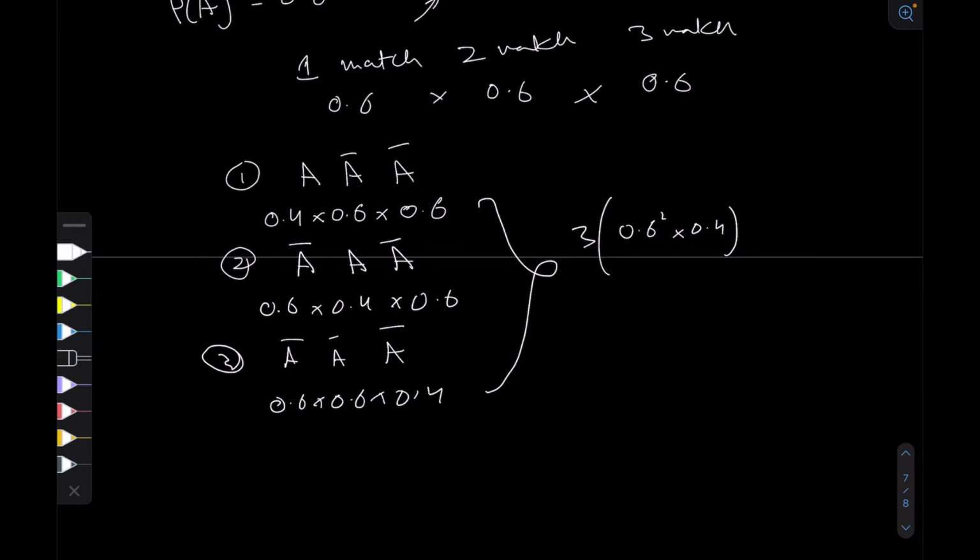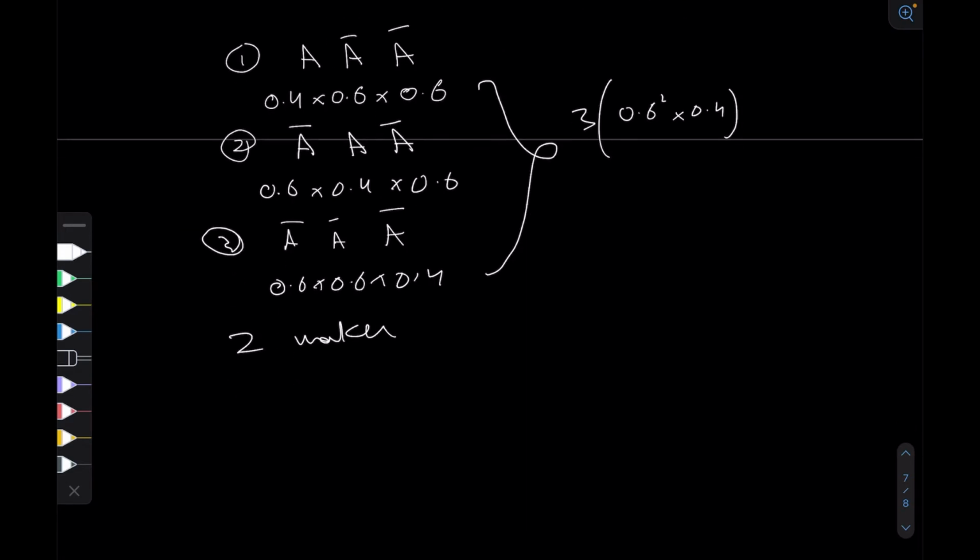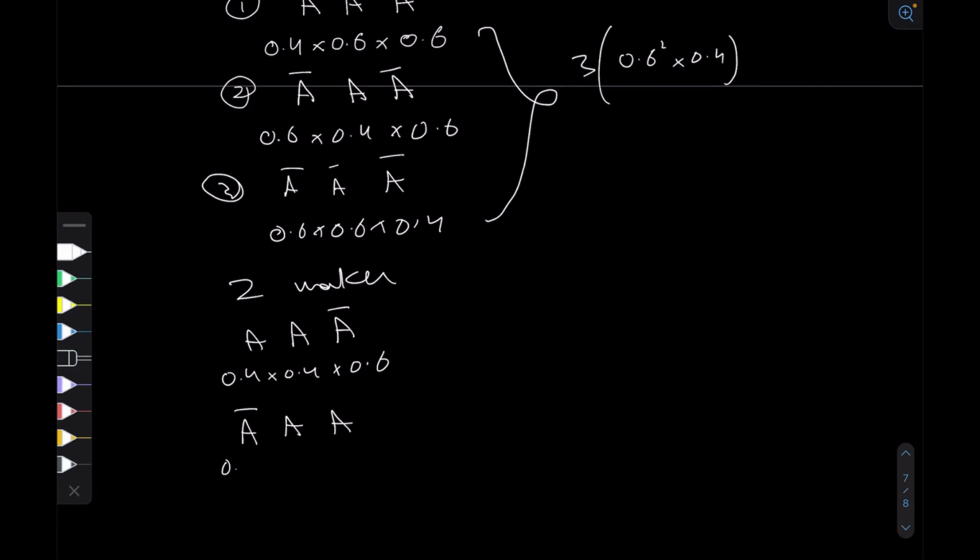Okay, so let's take a look at the combinations where team A wins 2 of the matches. Right, so one combination is that team A wins the first 2 matches and then loses another, which in this case would be 0.4 into 0.4 into 0.6. Then the other probability is A loses and then A wins and then A wins, which is 0.6 into 0.4 into 0.4.